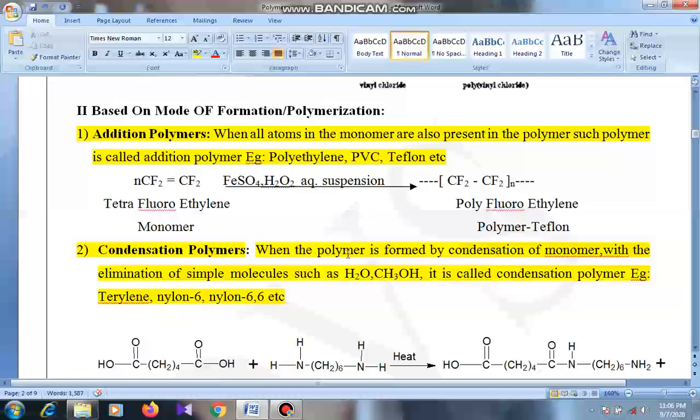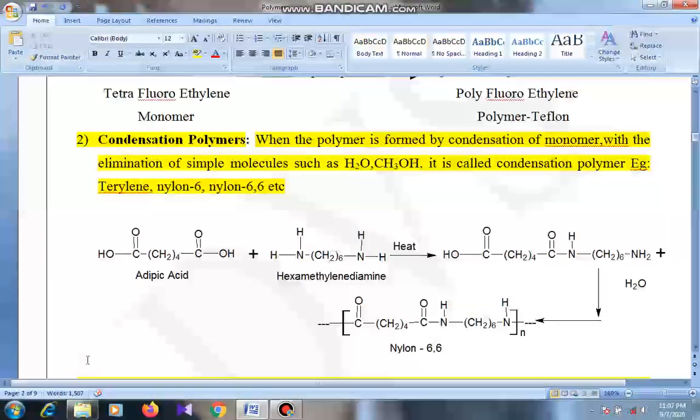Condensation polymers. When a polymer is formed by the condensation of monomers, it may be the same monomers, or it may be two different monomers, with the elimination of simple molecules such as water or alcohol, etc. It is called condensation polymer. Example, nylon 6 and nylon 6,6 are good examples of condensation polymers.